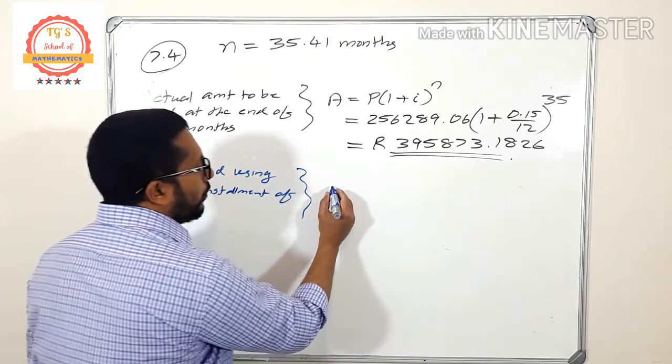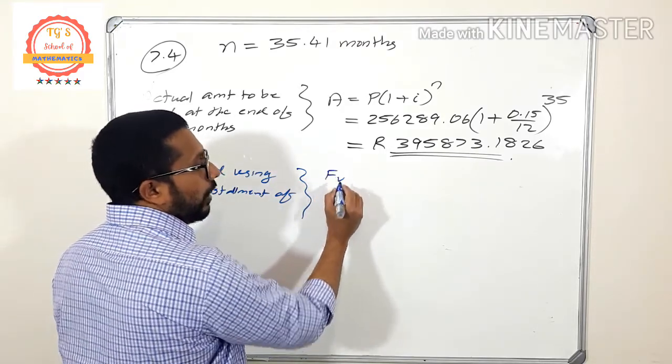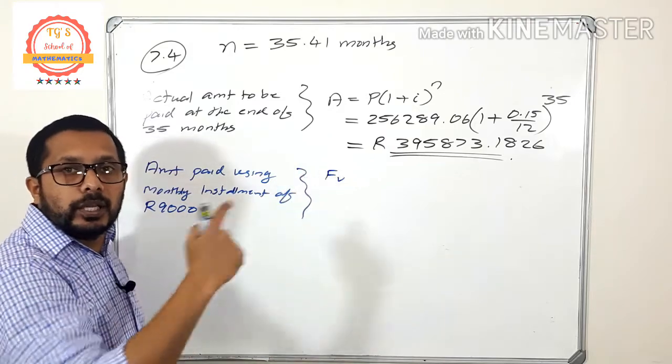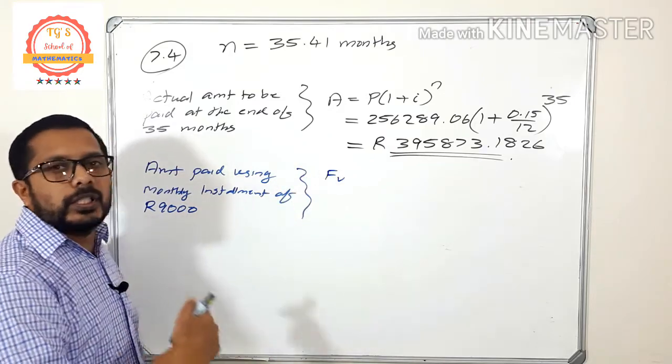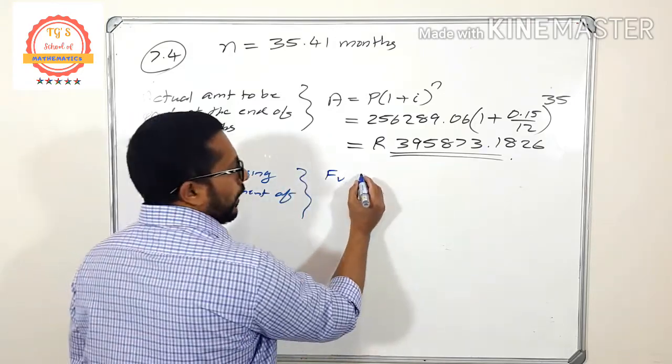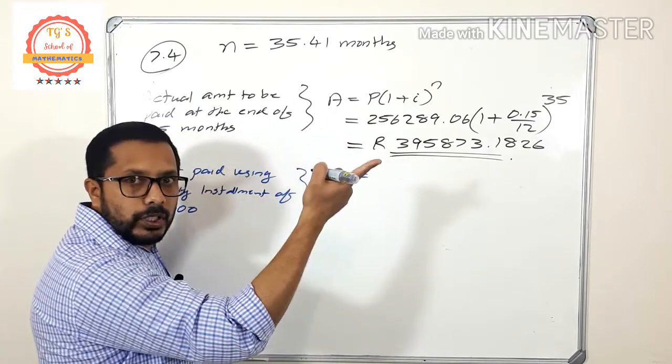How can you find it? After 35 months of 9,000 like that, how much is the amount? After 35 means future value.